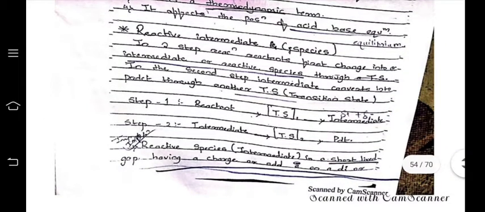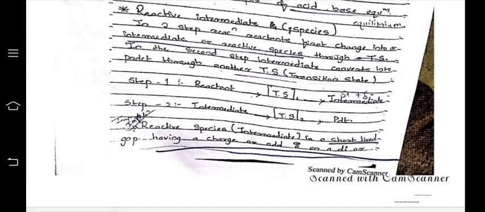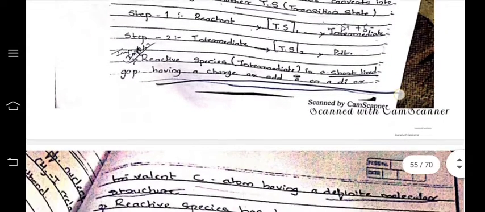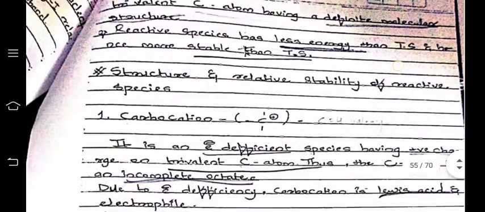Next is the reactive intermediate. In a reaction, when the reactant reacts completely, one step before the product formation there is a step that is the intermediate step. In two-step reactions, the reactants first change into the intermediate or reactive species through a transition state, then into the product through another transition state. Step 1: reactant, transition state and intermediate; then intermediate, transition state and the product. In this way they react.